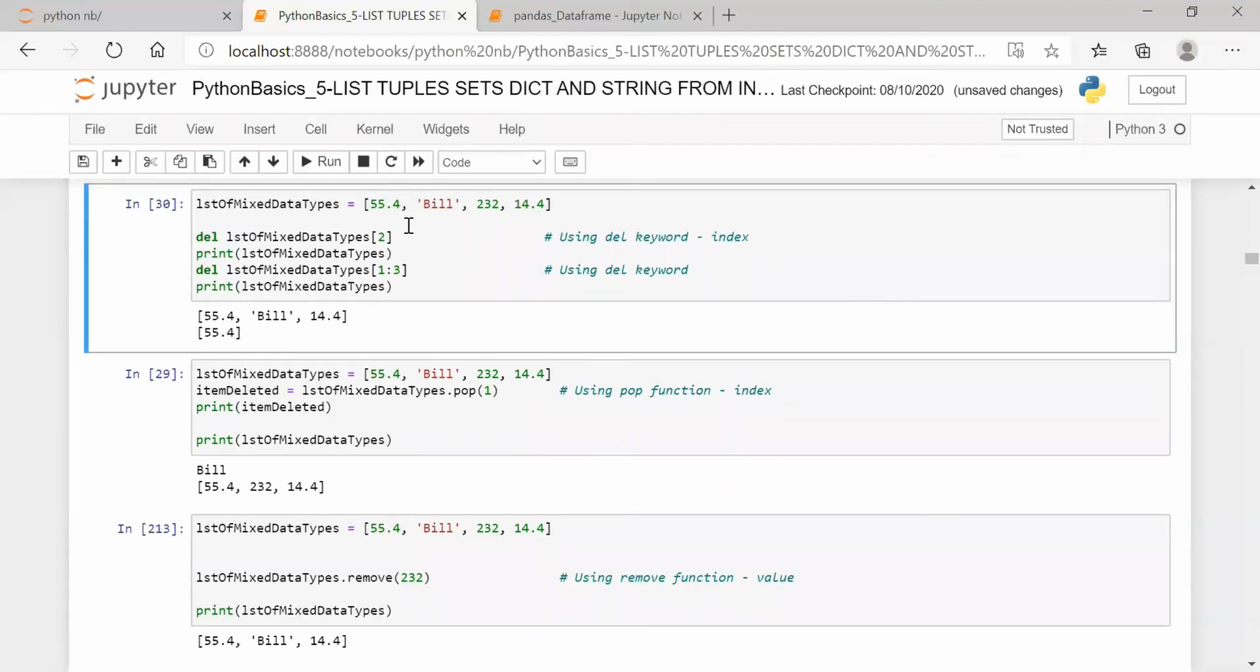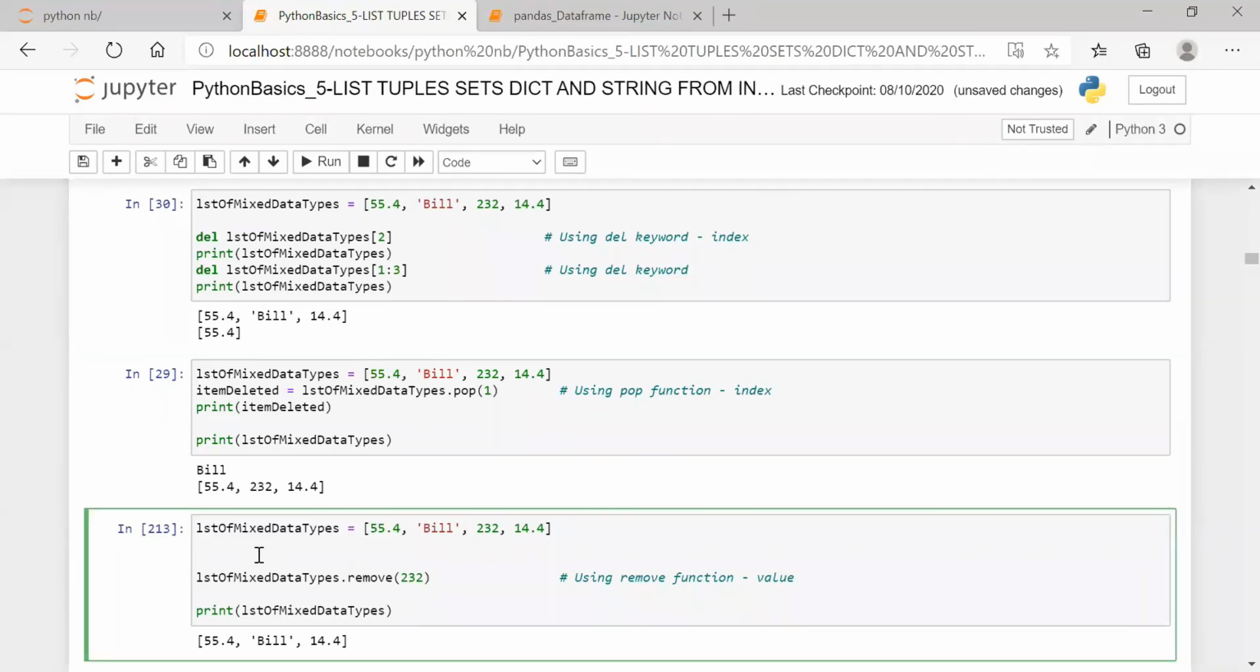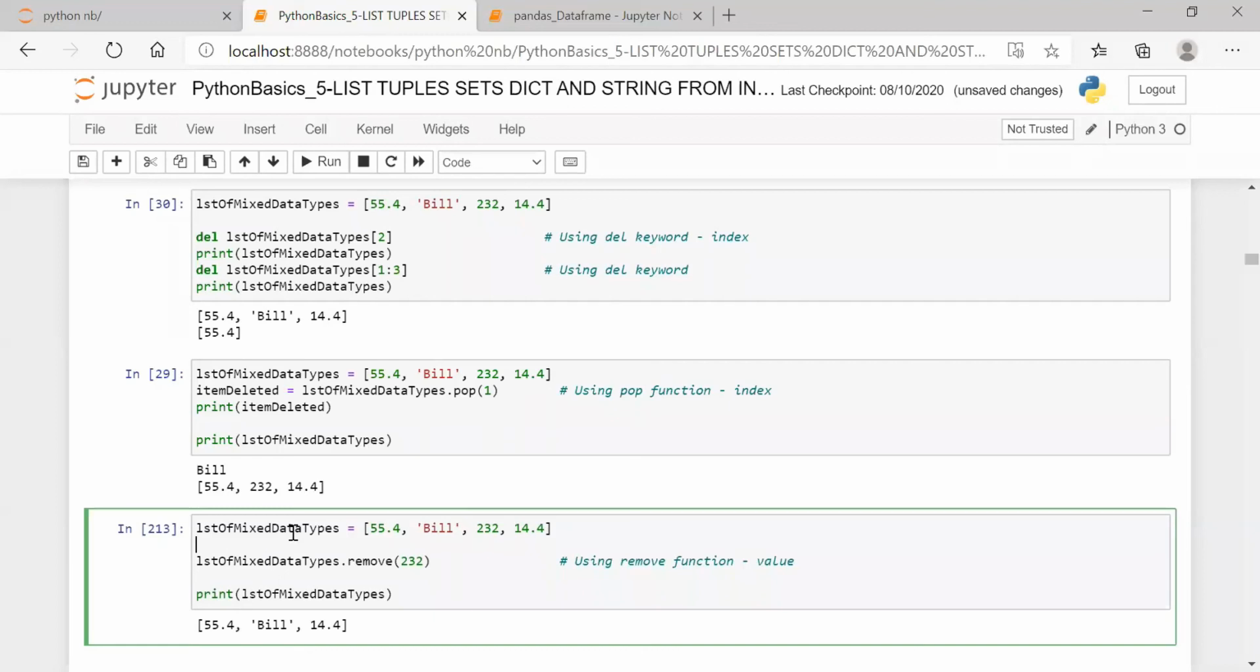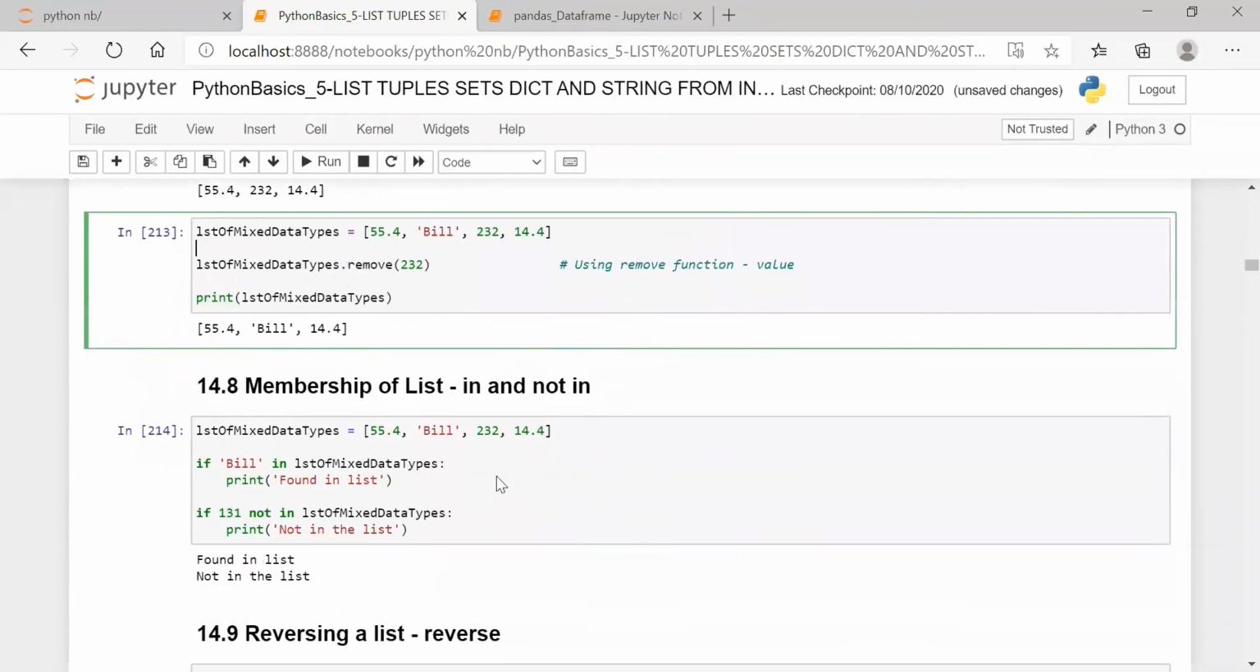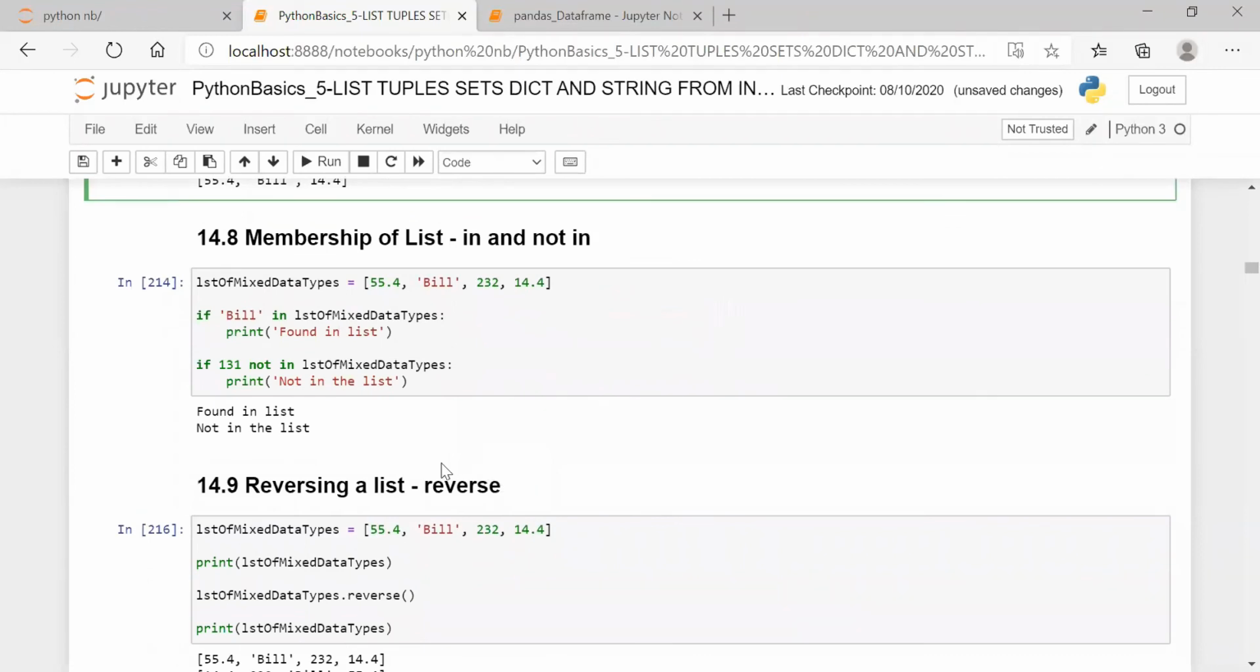Now it's clear? Any doubt? No, sir. So now we'll see the membership of a list, and then we'll stop here, and maybe I can have reverse also. We'll complete with this.